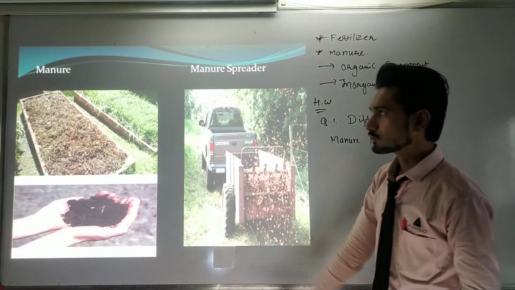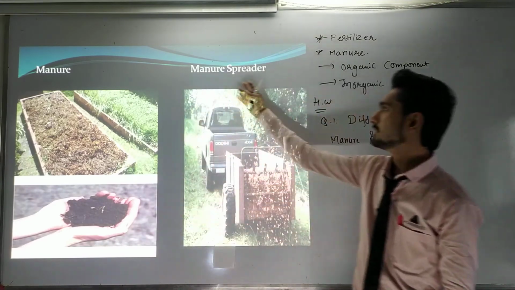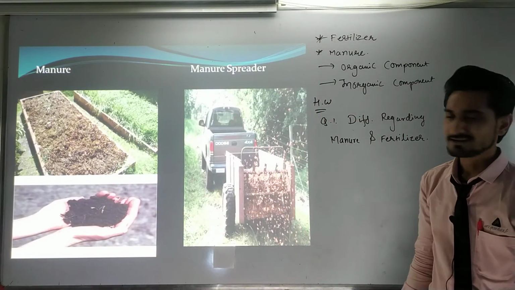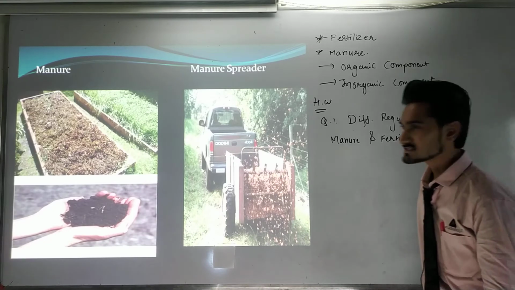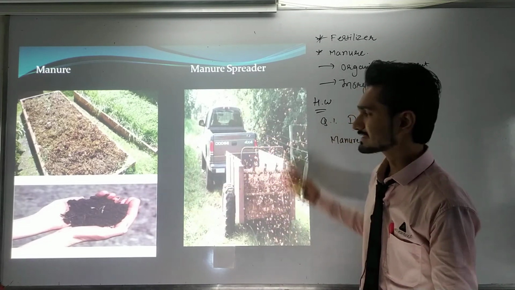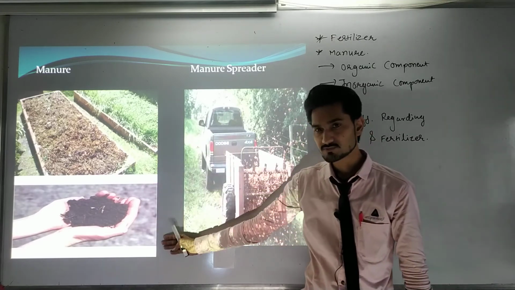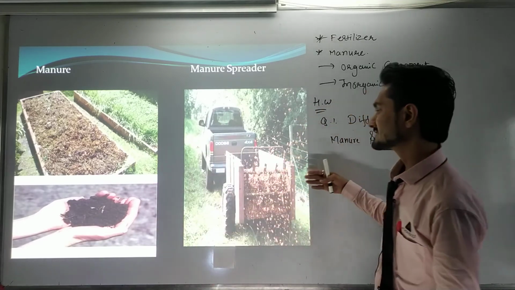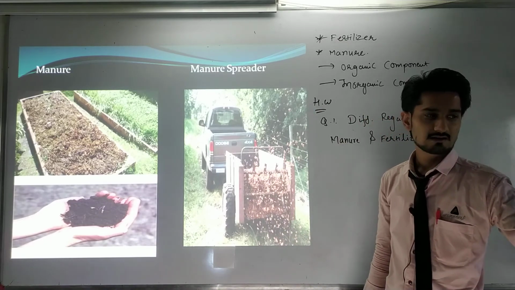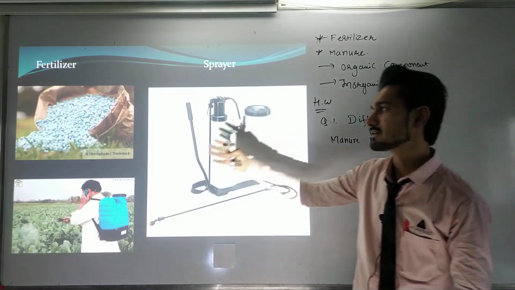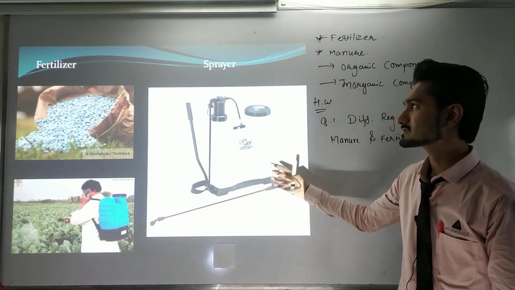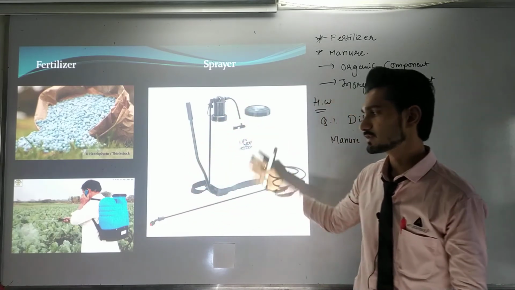Now these are the photographs of manure and a manure spreader. In the next slide we are going to see the fertilizer. These manures are generally made organically by using natural substances, and they are used like that. In the next slide we can see the fertilizer. So fertilizer is used like that. We are using a sprayer for that.